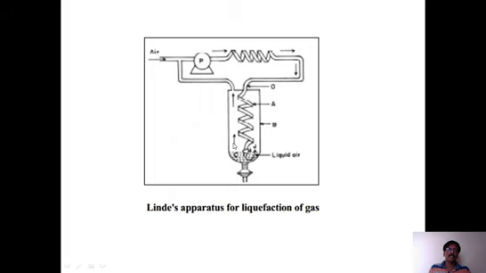Whatever remaining gas is present goes like this and is again compressed here at high pressure. This is the high pressurizer at this place. The pressure is increased, then it passes through this chamber, and once it gets into this chamber, it is suddenly expanded. This is how a gas is converted into liquid in this chamber.